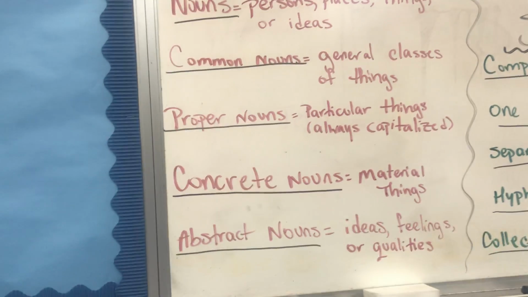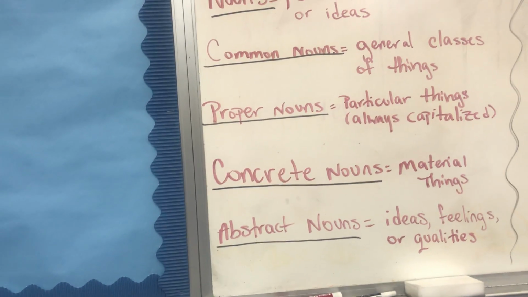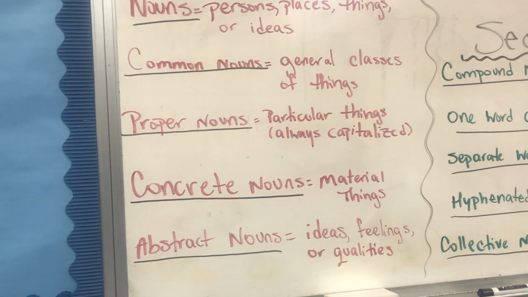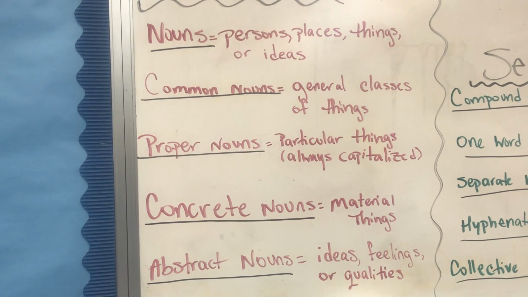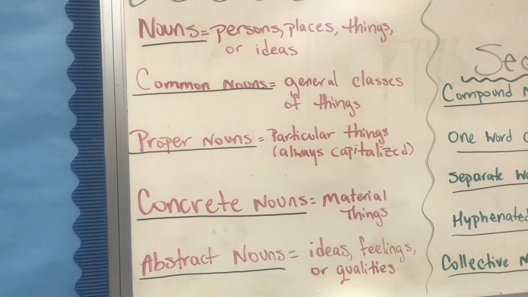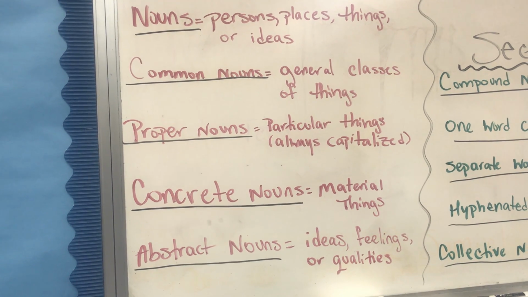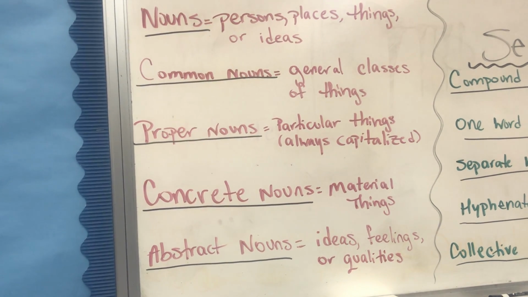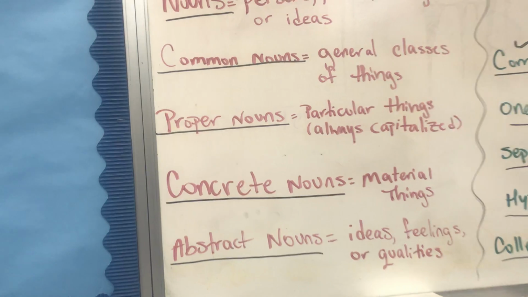You cannot feel this thing. It's not something you can hold. And of course, as the directions indicate, you do need to capitalize the proper noun. So it should be capital T in Thanksgiving and capital D in day. So you should have capital T Thanksgiving, capital D day, and you should have proper noun, abstract noun right behind it. That should be written on your paper.